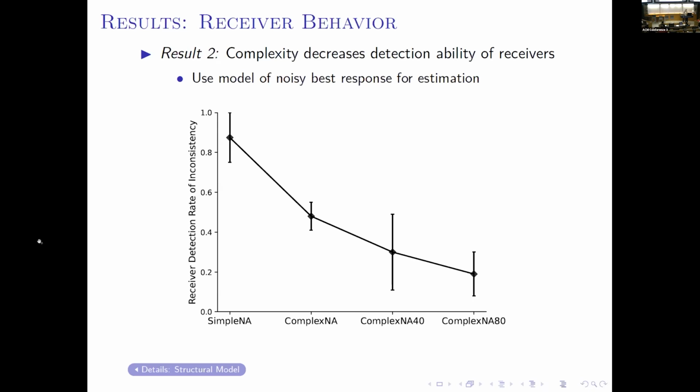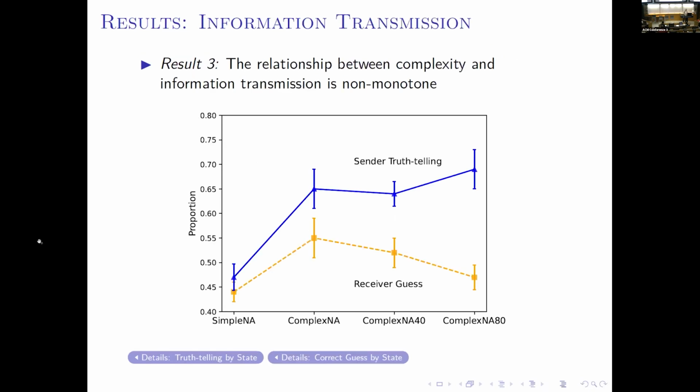So the communication outcome is determined by their interaction on the sender side and the receiver side. In this figure, the blue line is the sender's truth-telling rate. We can see when we move from simple to complex, there's a significant increase in the sender's truth-telling rate. Because now they see that if they are going to lie, it is very possible that it is going to be inconsistent. So the sender decides to tell the truth to begin with. And with increasing complexity, the sender still tells the truth quite a lot.